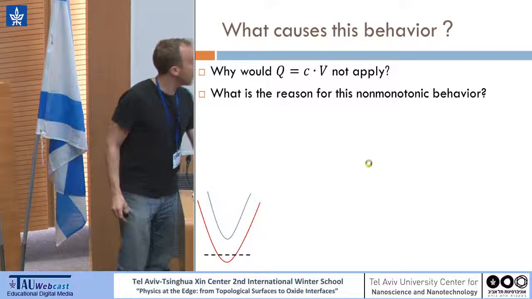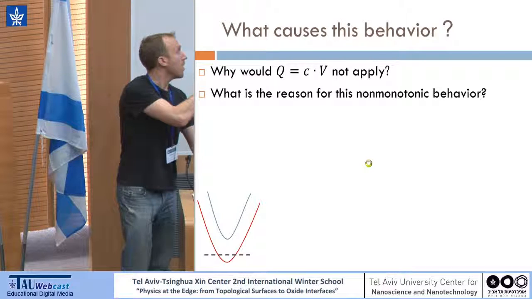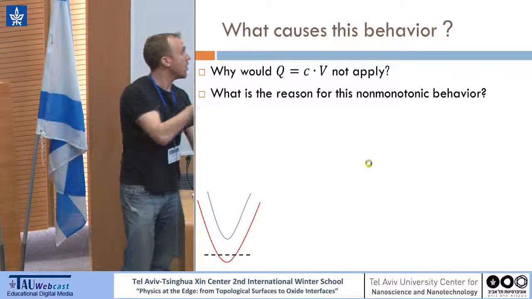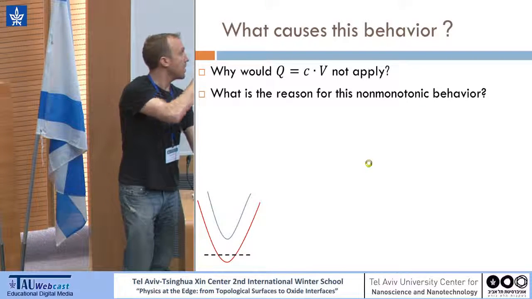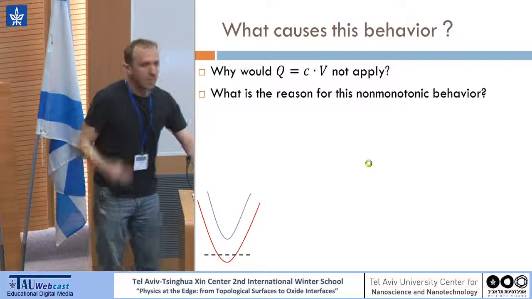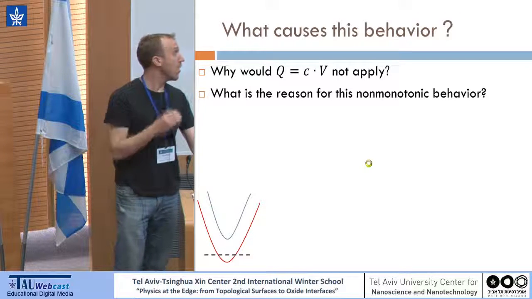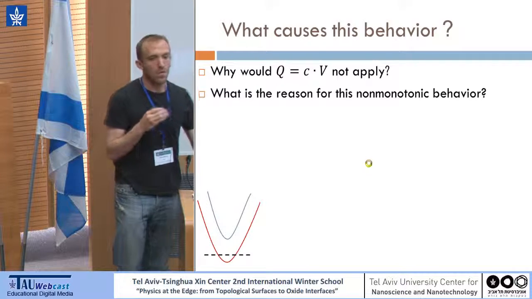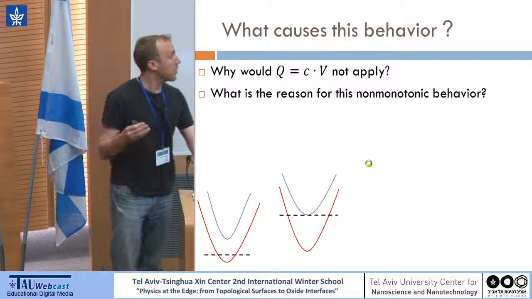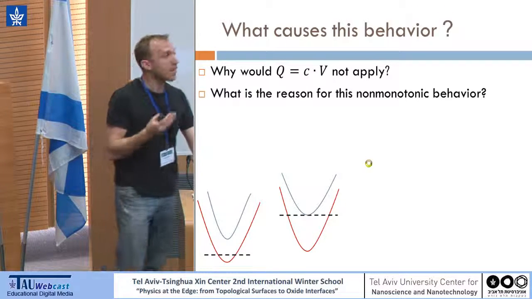If we look at a simple two-band model, a higher blue band and a lower red band, and the chemical potential in black, when we increase the chemical potential we populate the lower band until we reach a point where we are populating the second band.